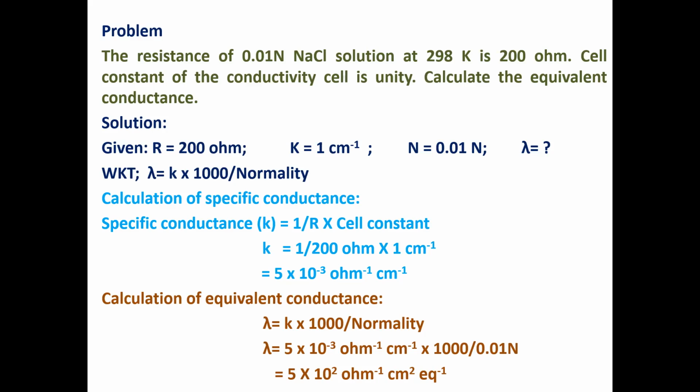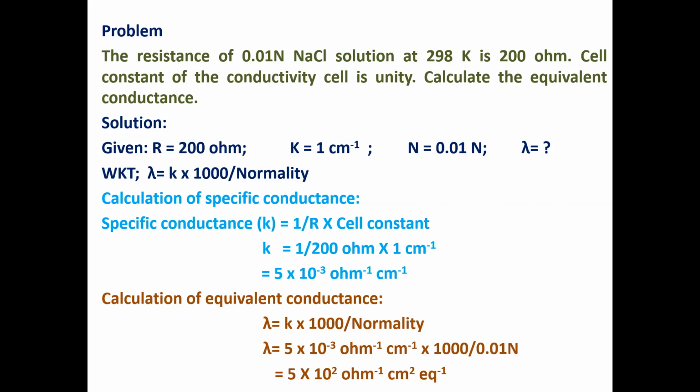Specific conductance is equal to 1 by R into cell constant. 1 by R is equal to 1 divided by 200 ohm, into the cell constant, which is 1 centimeter inverse, because here the cell constant of the conductivity cell is unity. Unity is nothing but 1. From this, we get the specific conductance value 5 into 10 power minus 3 ohm inverse centimeter inverse.